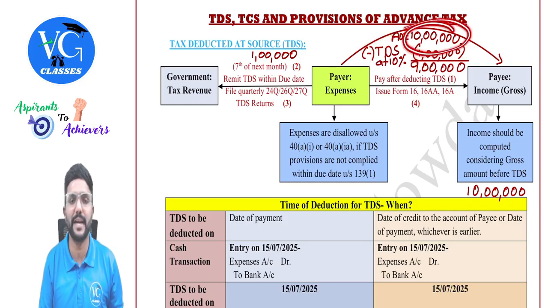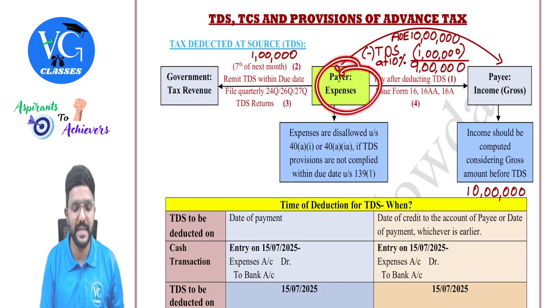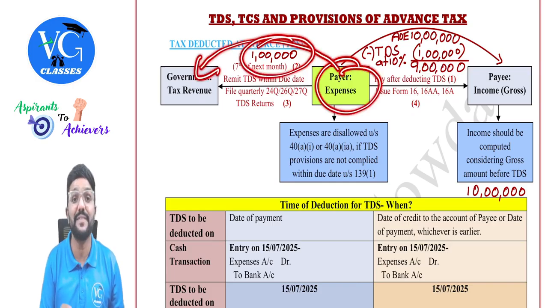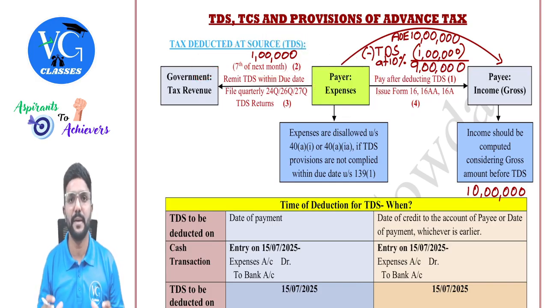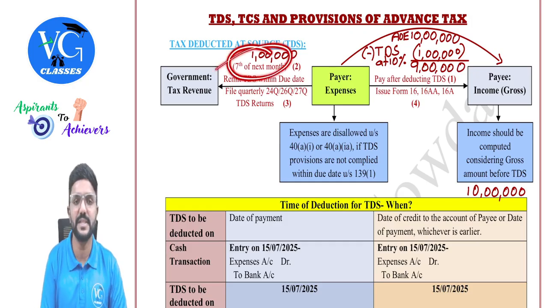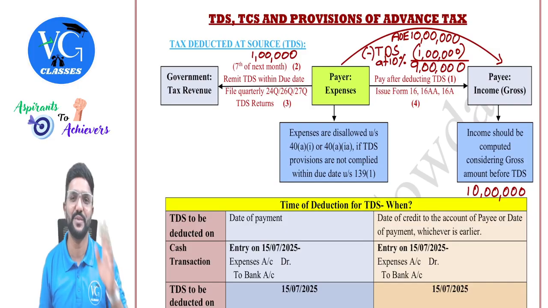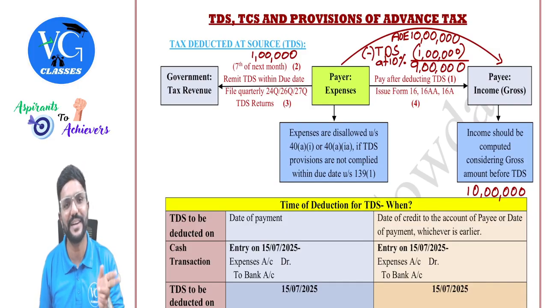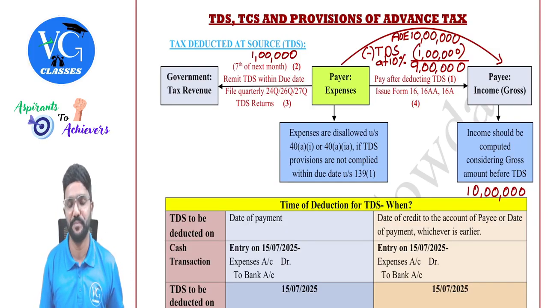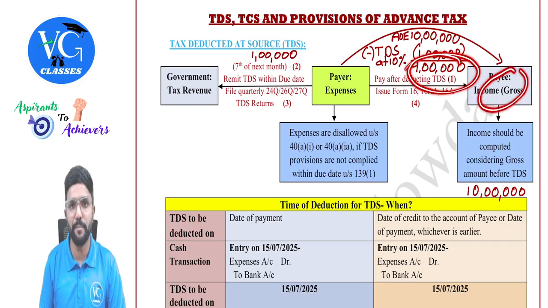So 10% of 10 lakh comes to how much? 1 lakh. So this 1 lakh, whatever the payer deducts, you need to remit it to the government by the 7th of the next month. For example, if TDS is deducted in June, it has to be deposited by the 7th of July, guys. On or before 7th July. Okay. So what if it is not deposited by 7th July? From 8th July, interest will start. You have to deposit 1 lakh, but along with interest from 8th July. Okay, sir. Fine. So you need to pay the remaining 9 lakh to the payee.